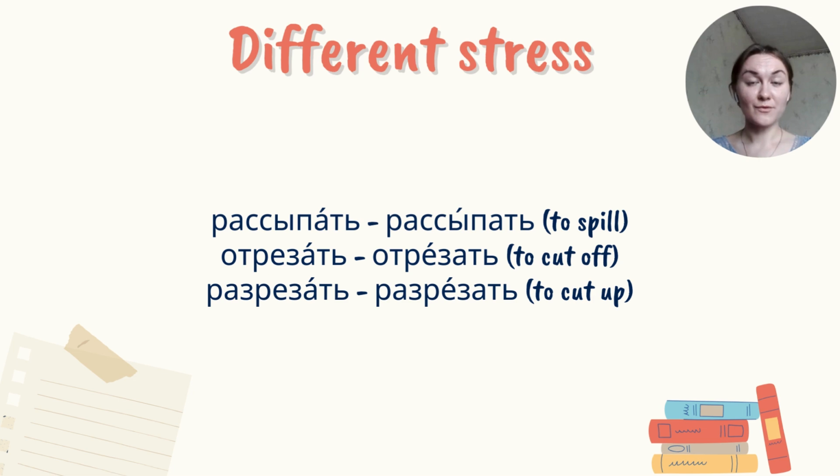Some of the verbs of perfective and imperfective aspects differ from each other in stress. You can see the examples, three examples. Left side imperfective aspect, right side perfective aspect. Рассыпать, рассыпать. Yes, the same word, the same verb, but the difference is in stress and it makes a different aspect. Отрезать, отрезать. Разрезать, разрезать. The same thing here, the same verbs, but the different stress makes the different aspect of the verb.